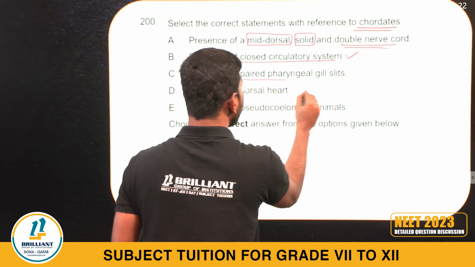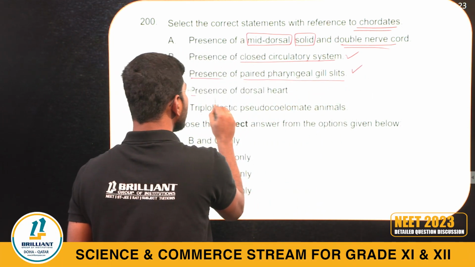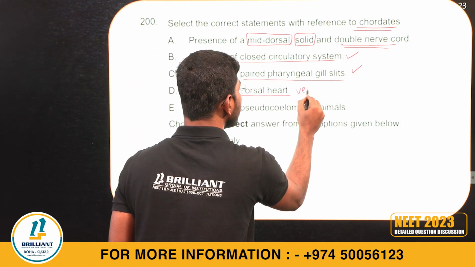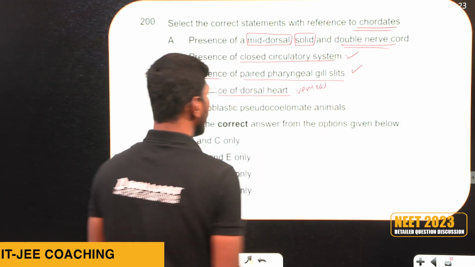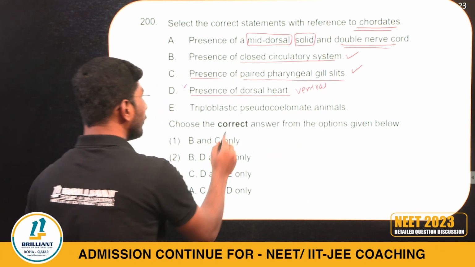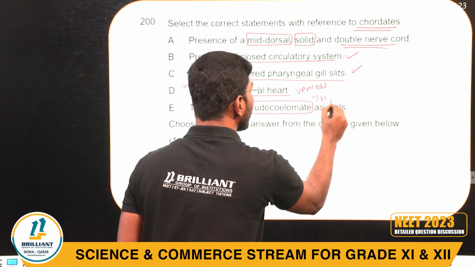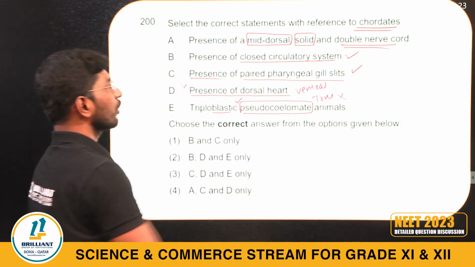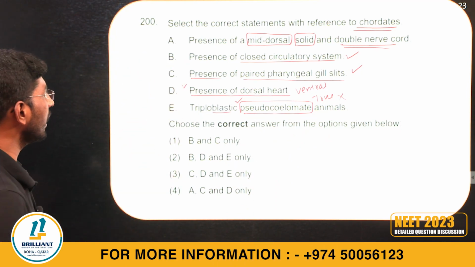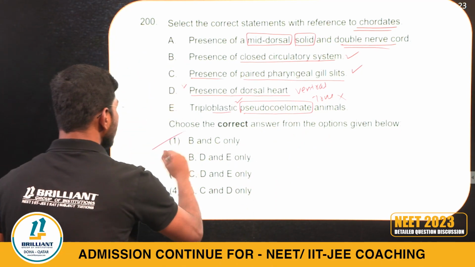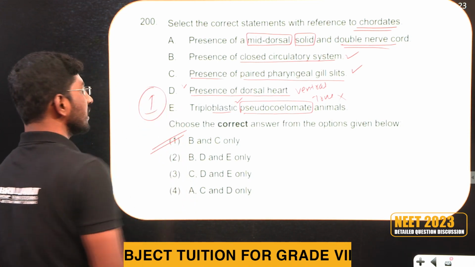Presence of paired pharyngeal gills, correct. Presence of dorsal heart, no, it is ventral heart, wrong statement. Triploblastic, correct. Pseudocoelomate, no, true coelomate, so this statement is also wrong. The correct statements are B and C. Option 1 is the right answer.